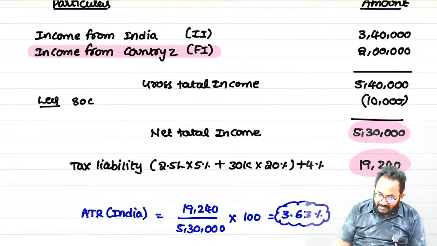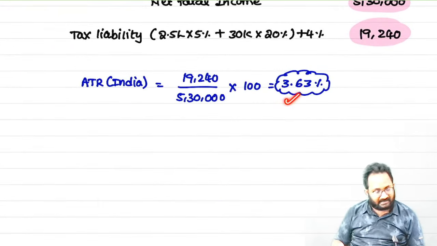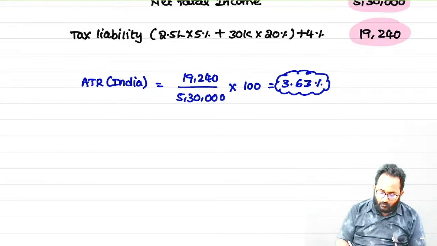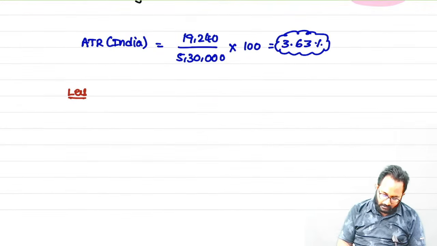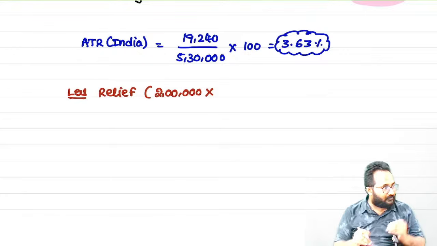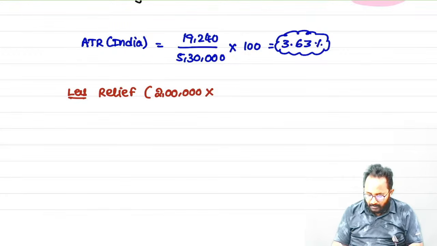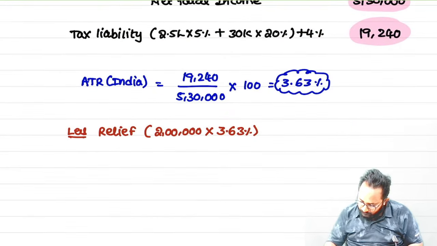Because we considered this, we increased the rate to some extent. Now we have to provide the relief for the foreign income. What is the foreign income? 2 lakh. By using that same rate only, we can provide the relief.